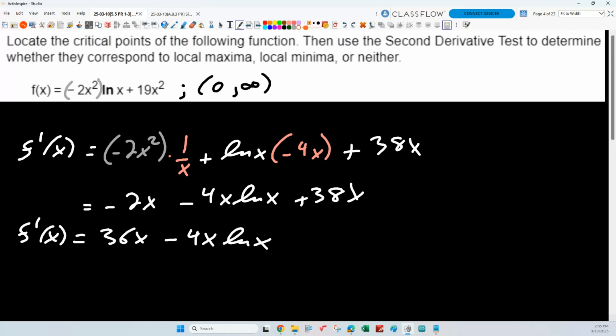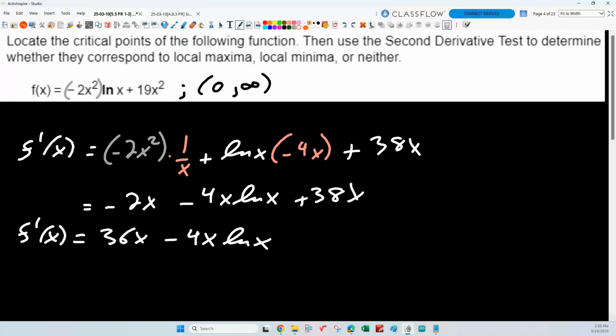Okay, and they want us, would we probably use the second derivative? If we were just looking for extrema, would we use the second derivative test here? Probably not, right? That's kind of a hard derivative. I've got another product rule in there. It's just a lot of algebra. So we probably would just use the first derivative test.